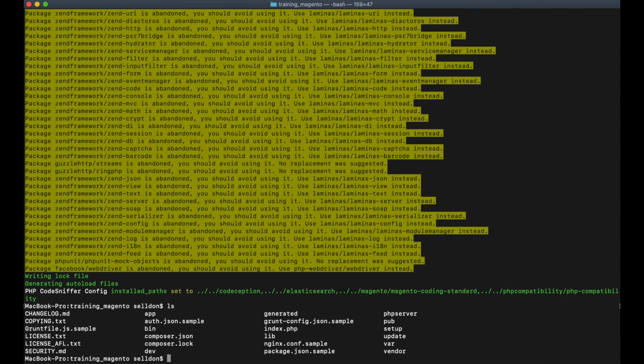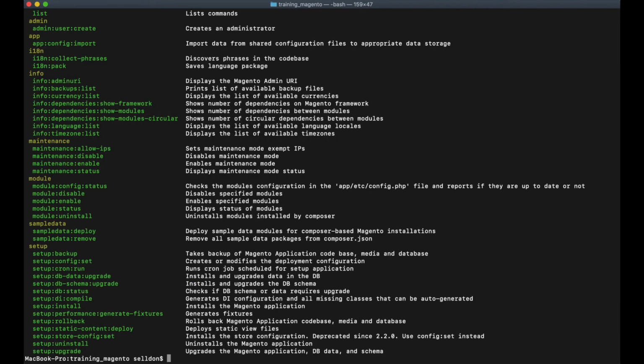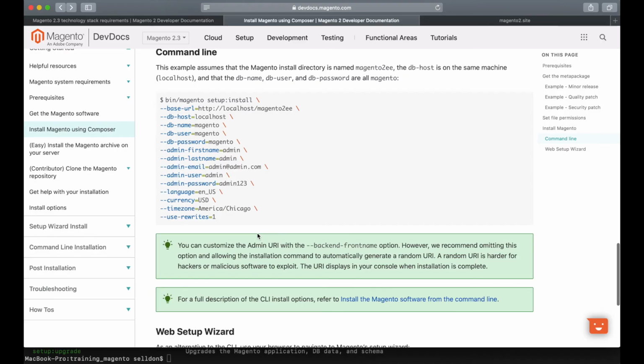We can check the bin Magento command. Okay, as you can see, we can use some console commands for Magento. Actually, we can use the setup install command to install Magento via command line. As you can see, we have to add a lot of properties.